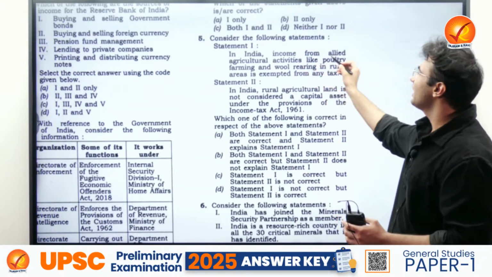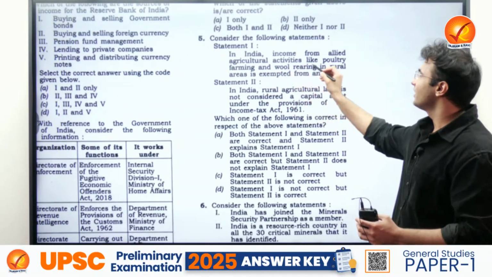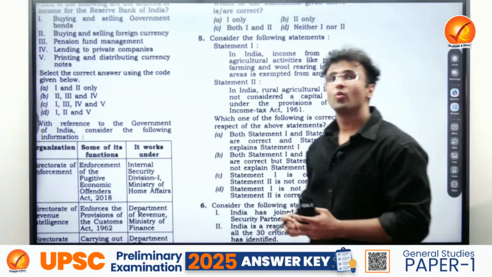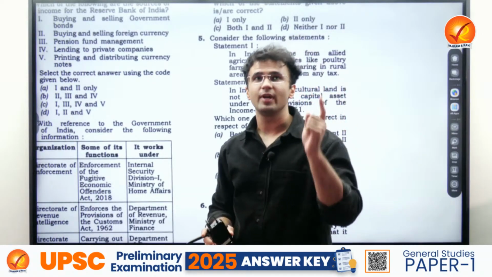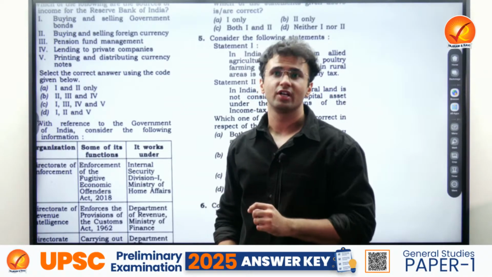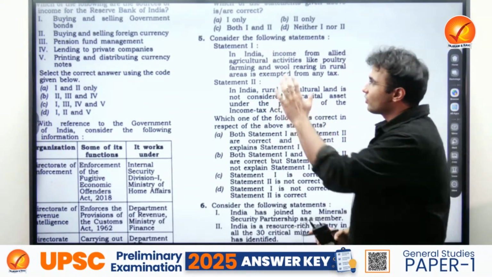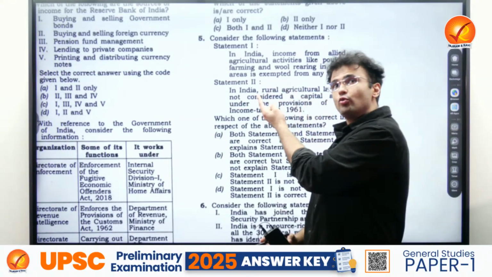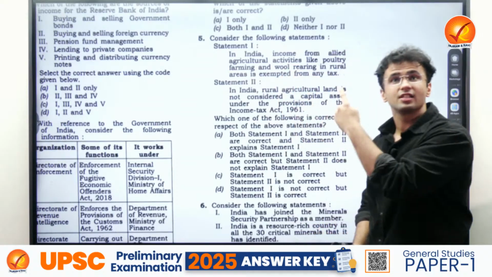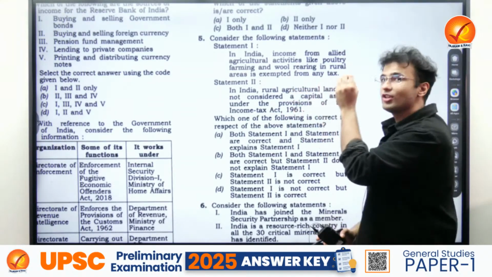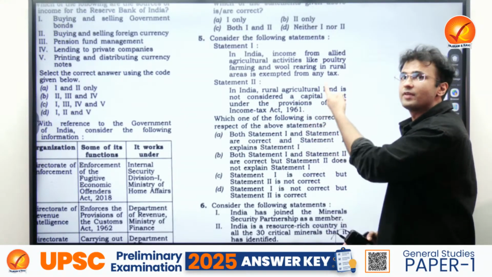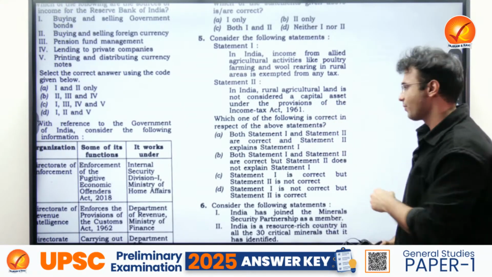So here the income from allied agricultural activities like poultry farming and wool rearing in rural areas is exempted from any tax. Why is this question in the news? Because there is a constant debate going on even in the parliament on whether we should tax agricultural income or not, right? So this is a question from that side, and you can easily map it to the PYQ, which asked whether the capital gains under the InvITs are exempted, and there the answer was they're not exempted. So here also, on similar lines, statement 1 would have been incorrect and you would have reached the answer.